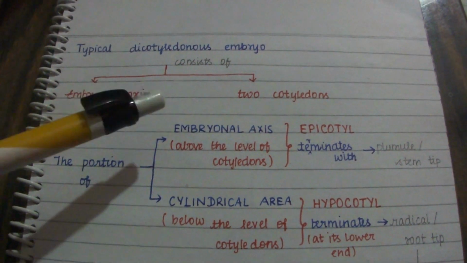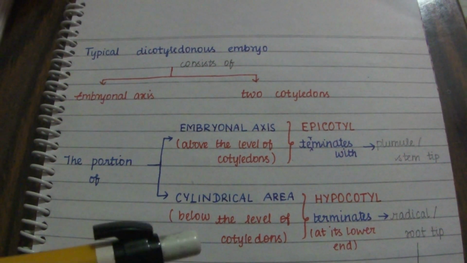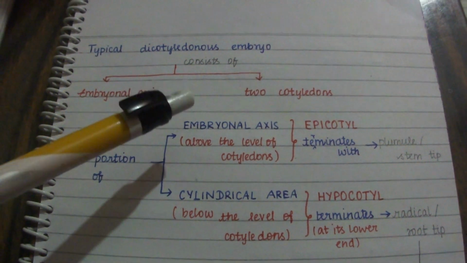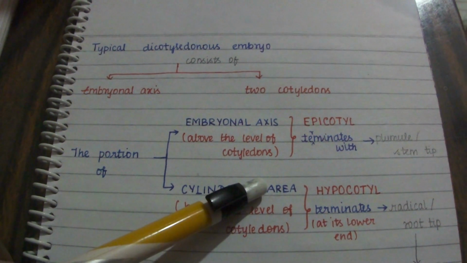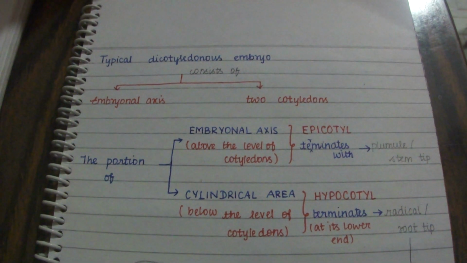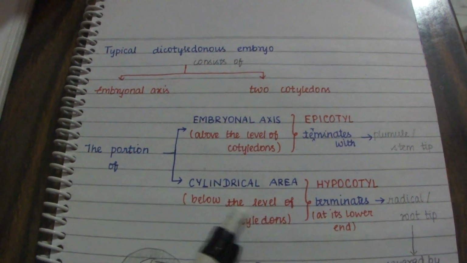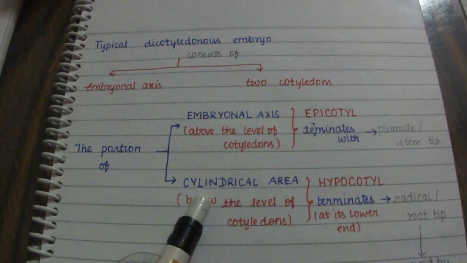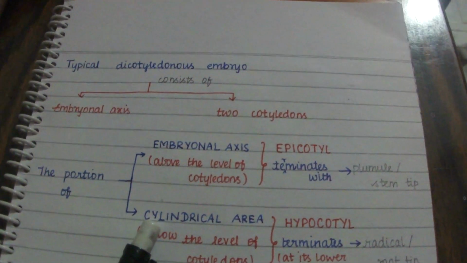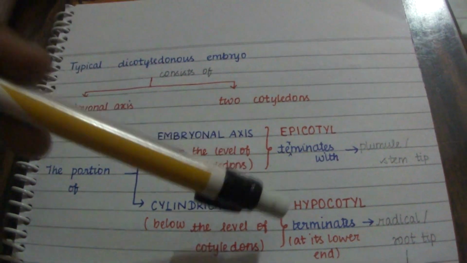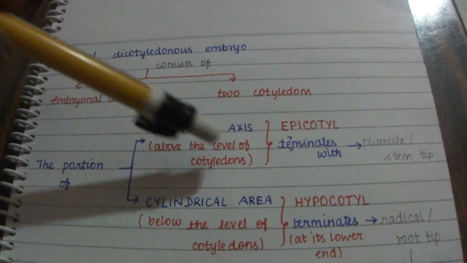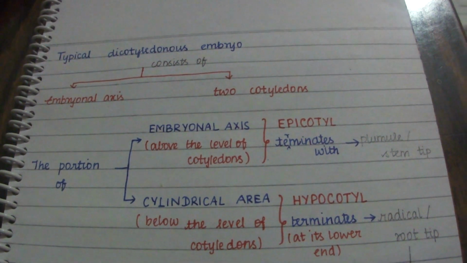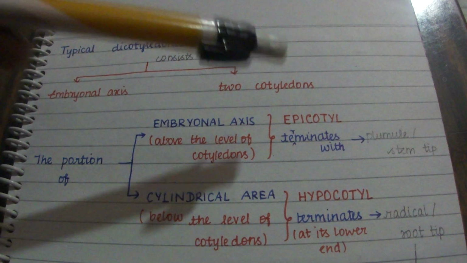So the portion above the level of cotyledons and below the level of cotyledons is the embryonal axis. There is a cylindrical area below the level of cotyledons, which we call the hypocotyl, and the part above the level of cotyledons we call the epicotyl.